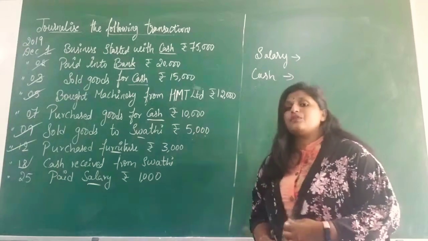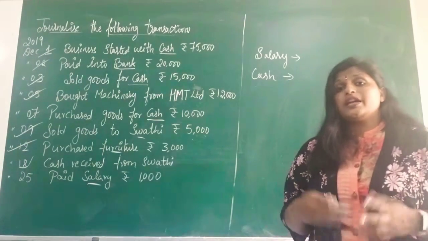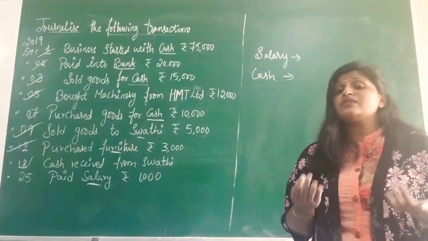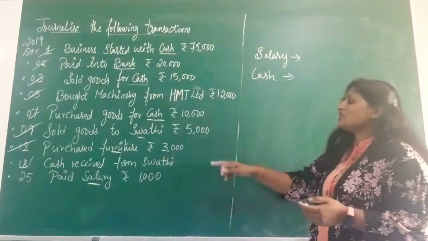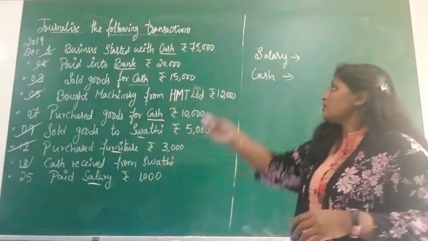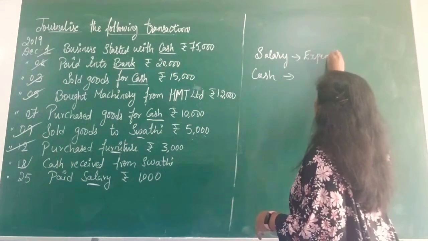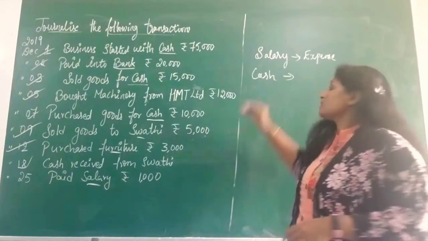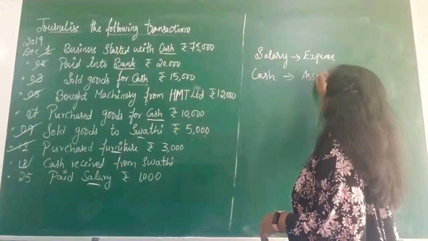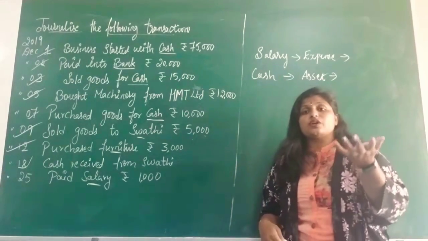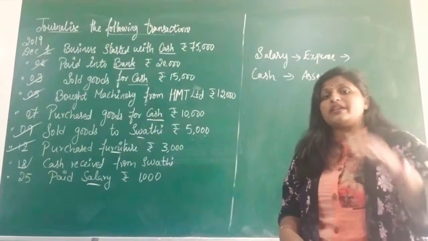So salary, when you are paying, becomes an expense. When you are receiving salary, it becomes income. Since here we are paying the salary, salary belongs to expense. And cash is an asset. Now you tell me, when you pay the salary, are your expenses increasing or decreasing?